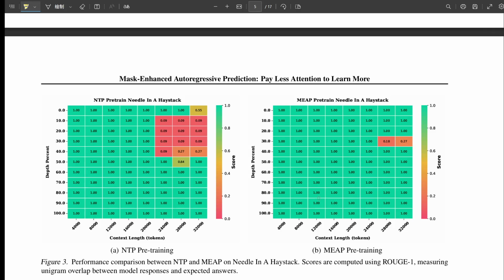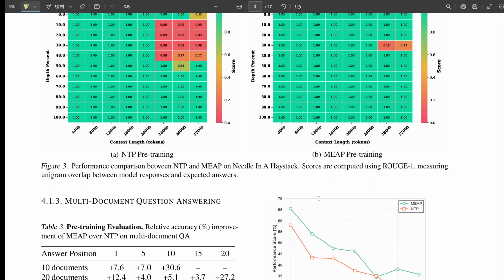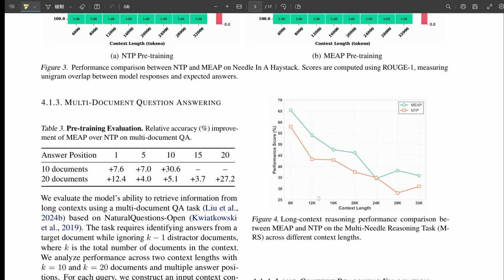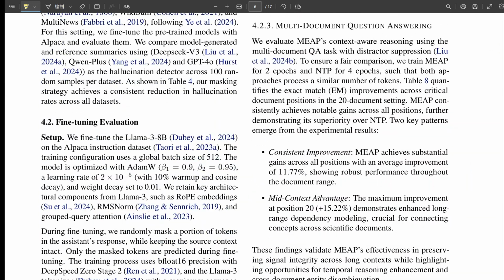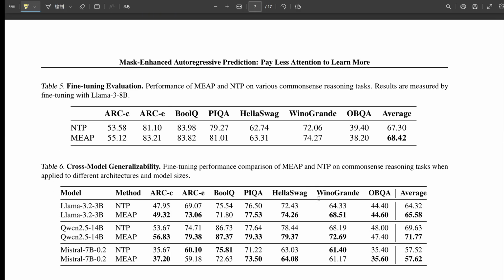Same architecture, same runtime. But fine-tuning involves that duplication, doubling the sequence length per step. That must cost more per step, right? Per step, yes, it does require more computation because the sequence is longer. You're processing twice the tokens. However, there's a however. The paper shows that MEAP reaches better performance with significantly fewer training epochs or steps overall. They have a chart, figure 5, showing MEAP fine-tuned for just one epoch on MDQA, outperforming NTP trained for 2 full epochs. So even though each fine-tuning step is heavier, it learns so much more effectively per step that you need way fewer steps to get superior results. The overall training cost to reach a target performance is actually lower.